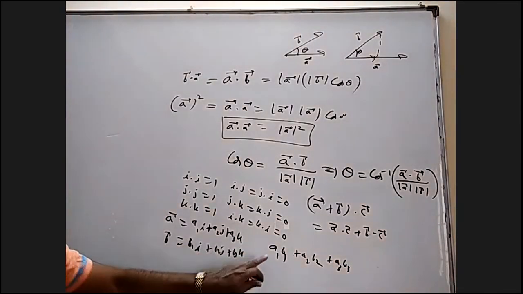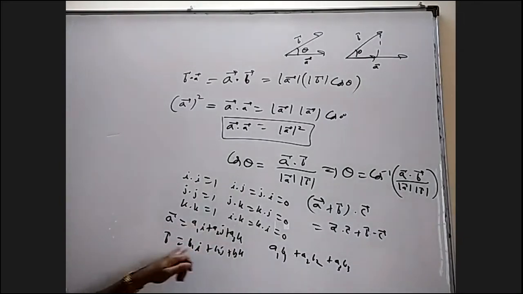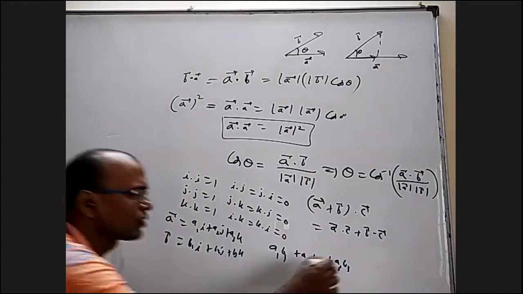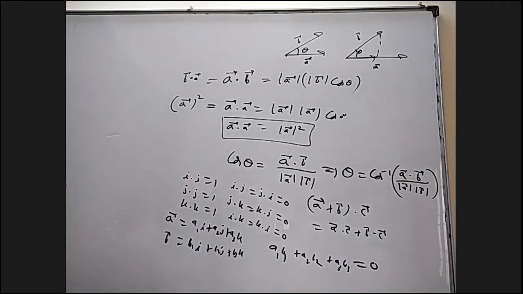So this formula we generally use if A bar is given in terms of I J K, B bar is given in terms of I J K, and we are asked the angle between them. We use that. And if A1 B1 plus A2 B2 plus A3 B3 is 0, then the dot product being 0 means they are perpendicular.